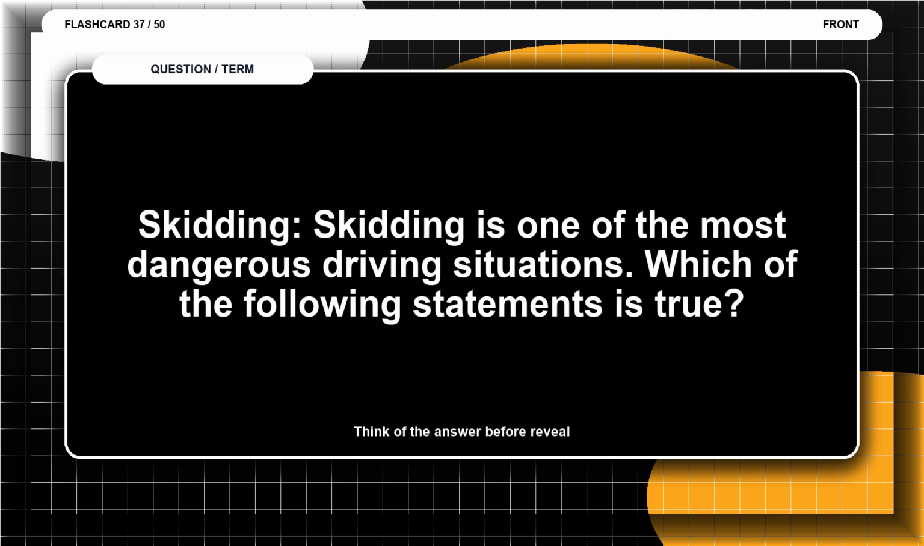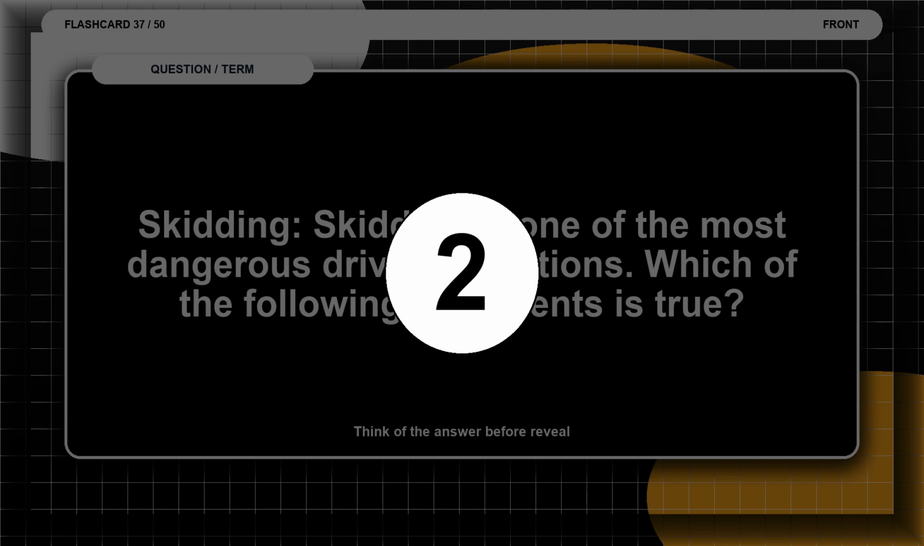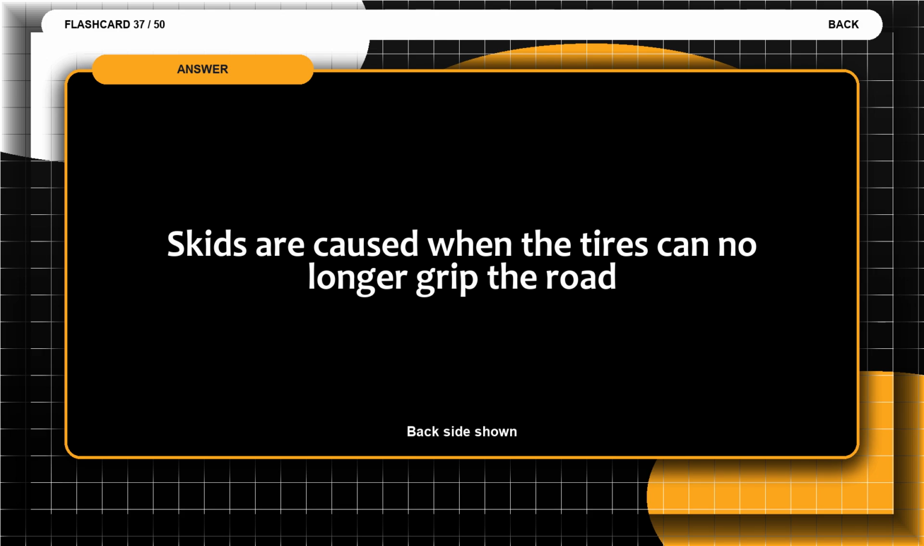Flashcard 37. Skidding. Skidding is one of the most dangerous driving situations. Which of the following statements is true? Think of the answer before the reveal. The answer is skids are caused when the tires can no longer grip the road.